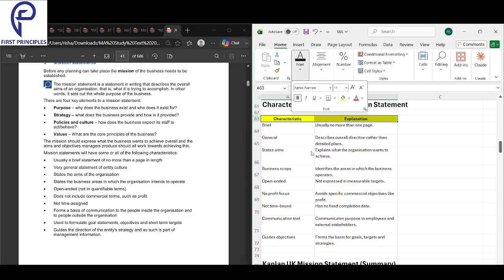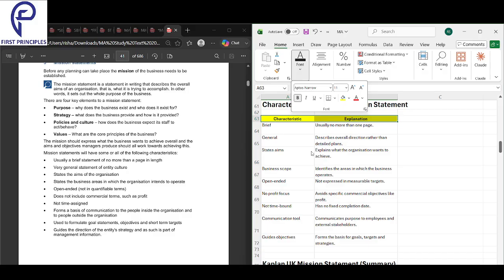Once again, firstly, it should be brief, short, general. It should give us big picture direction, not details. It states the aim: what the company wants to achieve. Business scope: what industry areas the business works in. Open-ended, no exact numbers or targets, very flexible. No profit focus, it doesn't directly say we want profits. It's not time bound, there's no deadline, it's ongoing.